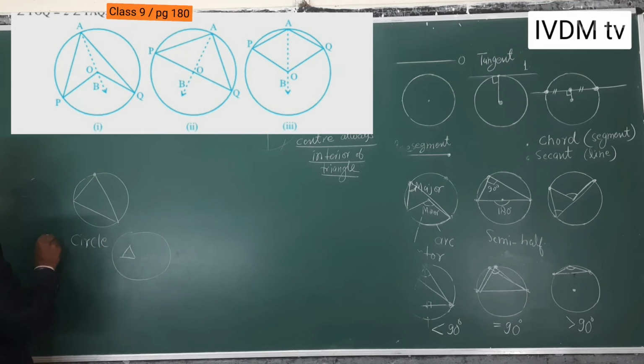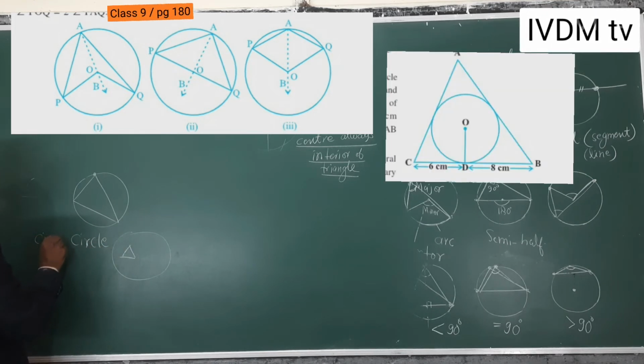Circle outside is called the circumscribed circle.